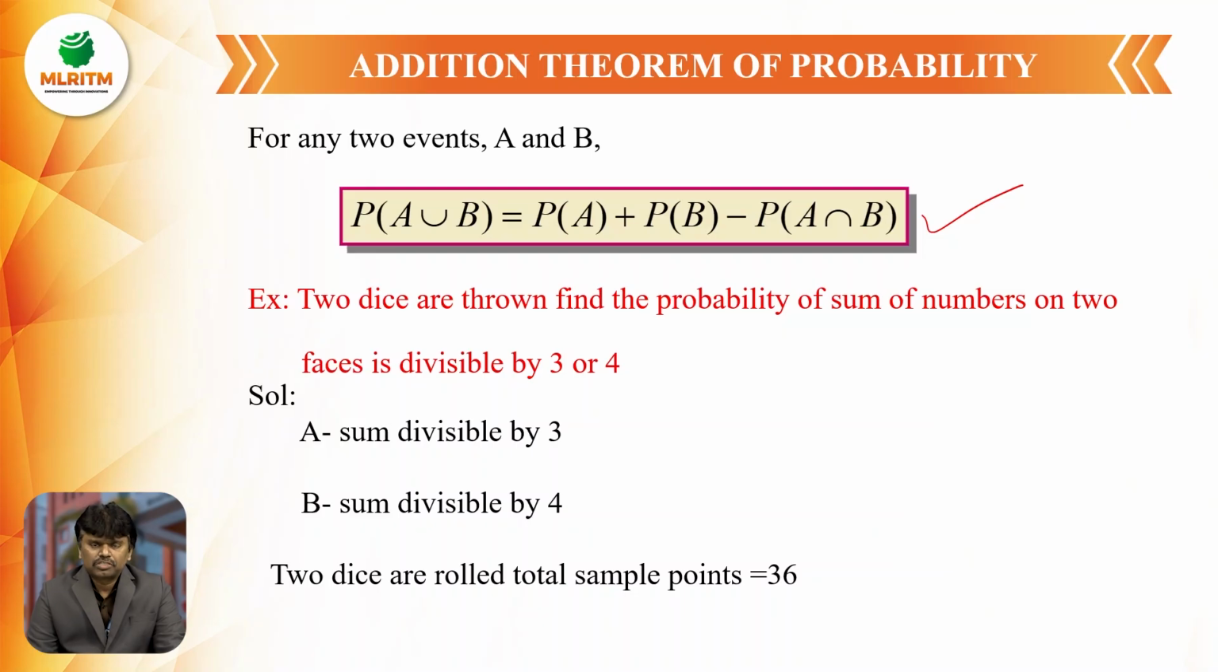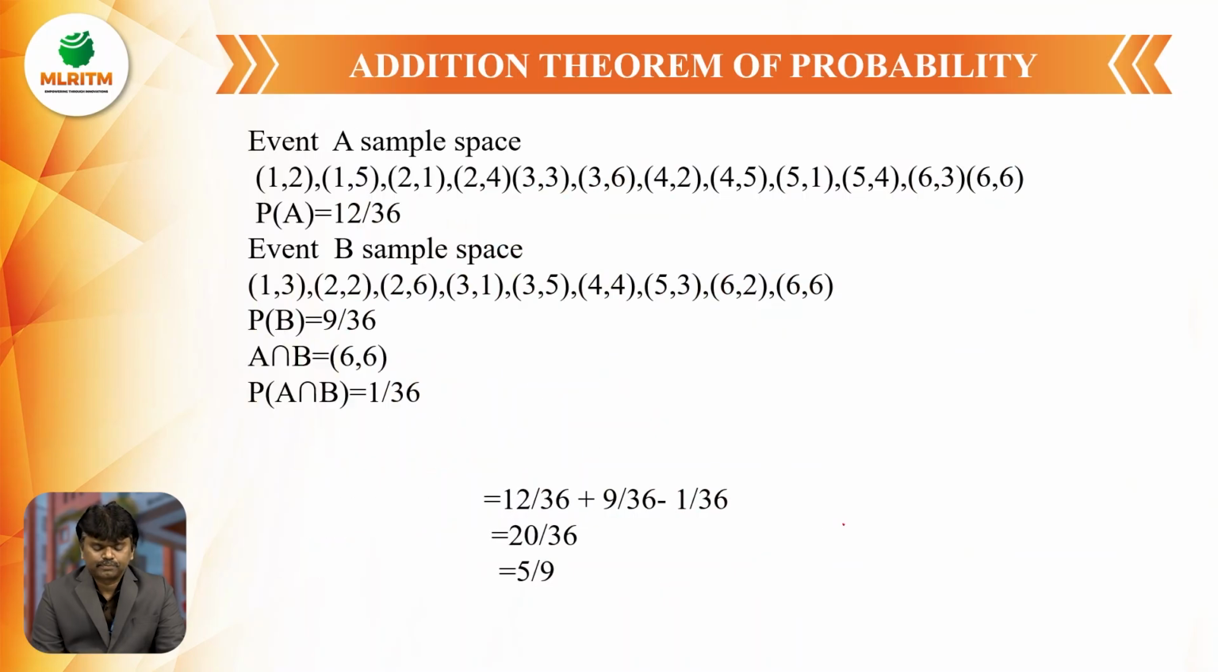The example of this addition theorem of probability is: two dice are thrown. Find the probability that the sum of numbers on the two faces is divisible by 3 or 4. So you have to find the probability of the sum of numbers on two dice that is divisible by 3 or 4. So I am assigning the two events. Event A is equal to sum divisible by 3. Event B is equal to sum divisible by 4. If two dice are thrown, the total possible outcomes is equal to 36.